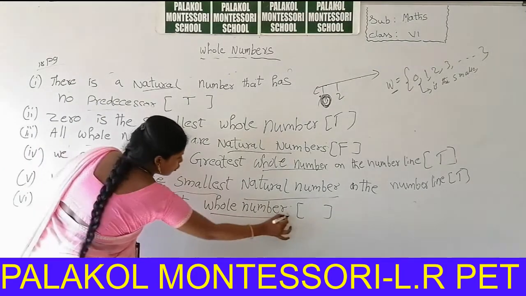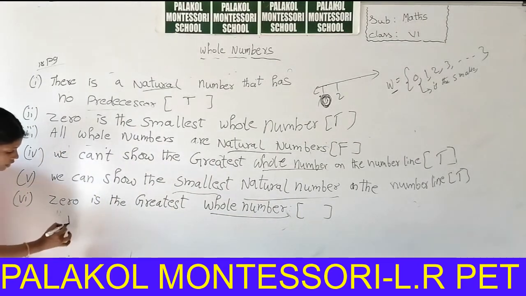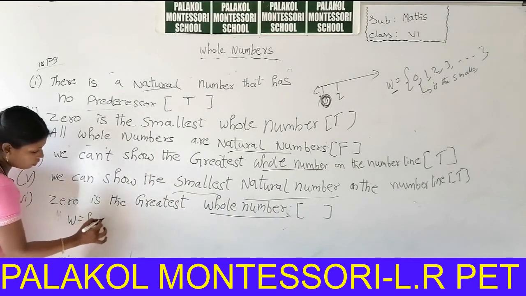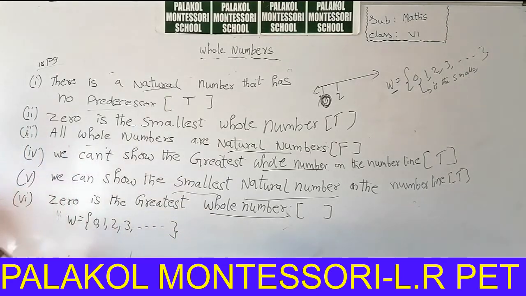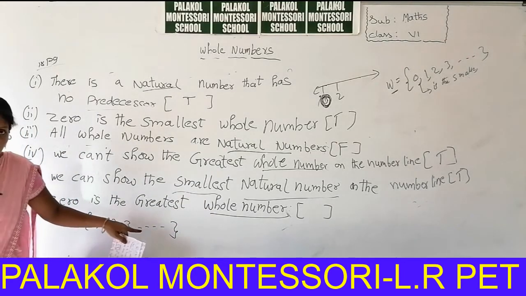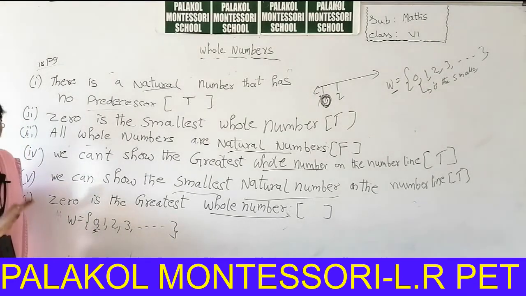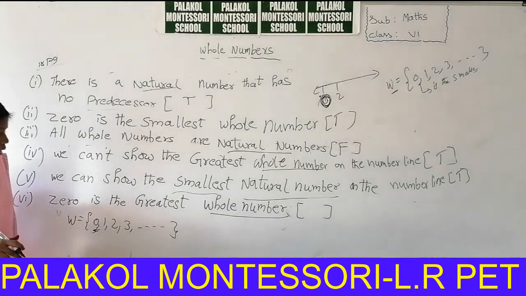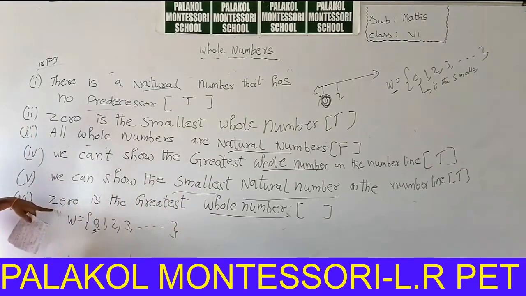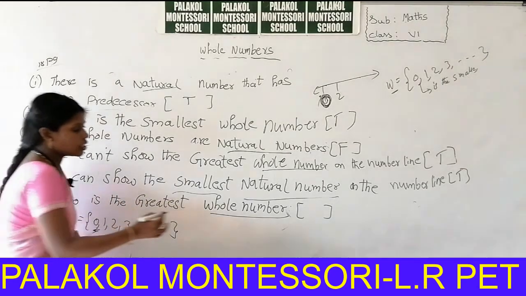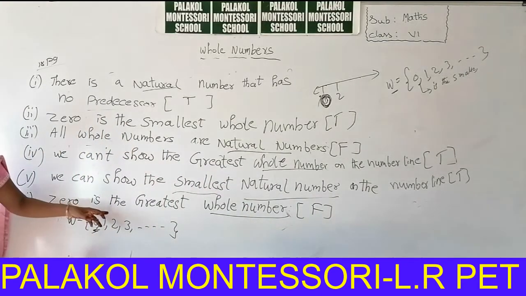The whole numbers are starting from 0, 1, 2, 3 and so on. We already know that 0 is the smallest whole number, not the greatest whole number. But in this statement, 0 is the greatest whole number. So is this statement true or false? False. This statement is a false statement.